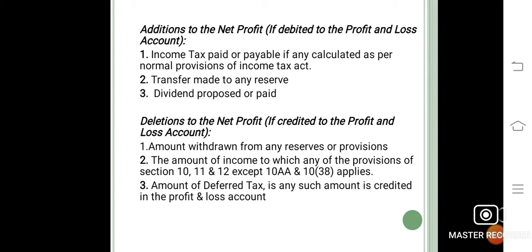Next, deductions from the net profit. Amount withdrawn from any reserve or provision is a deduction from the net profit because it is credited to the profit and loss account. The amount of income to which any of the provisions of Section 10, 11 and 12, exempted under 10AA and 10(38) applies, and the third one is the amount of deferred tax if any such amount is credited in the profit and loss account. These are also deductions from the net profit because these are credited to the profit and loss account.